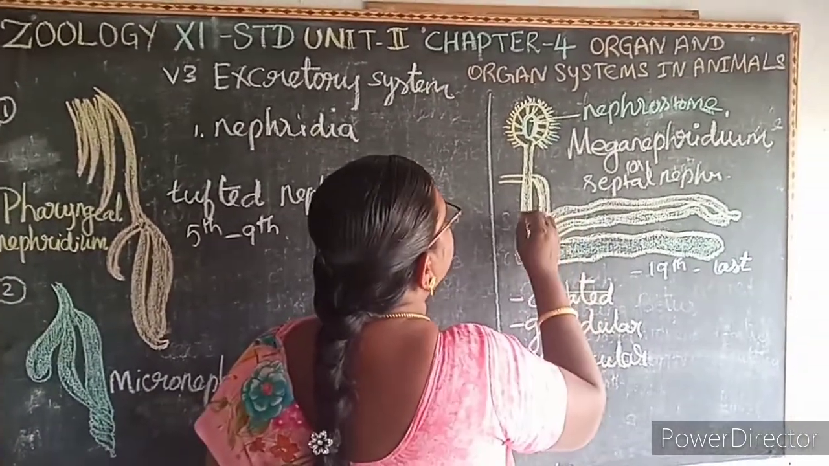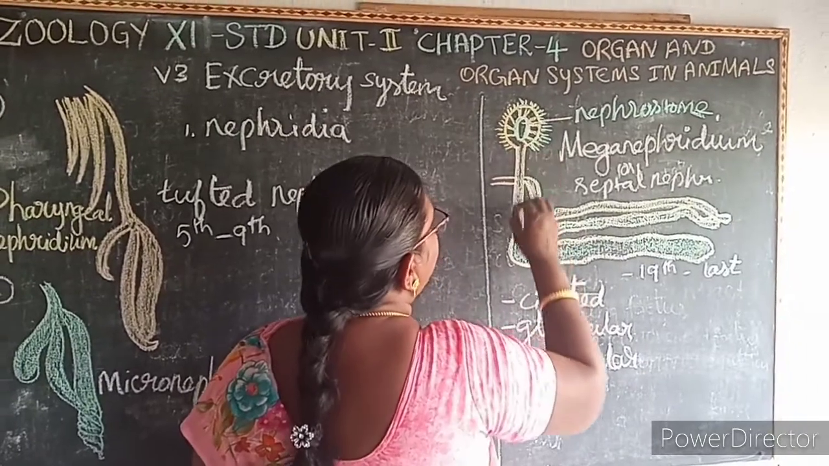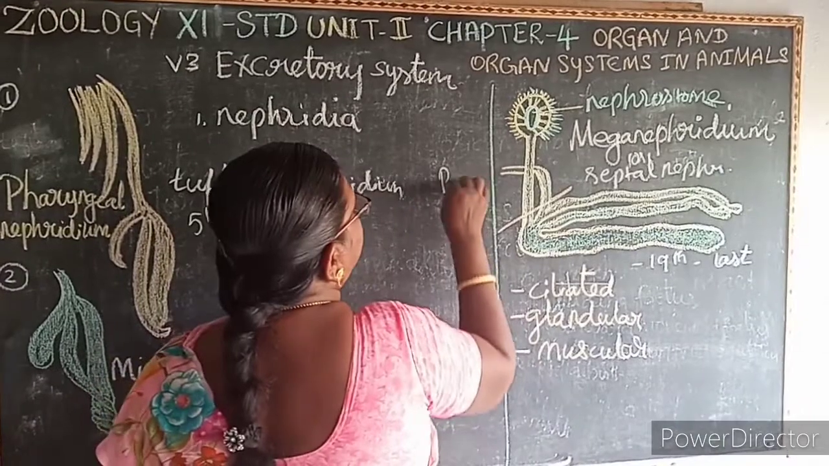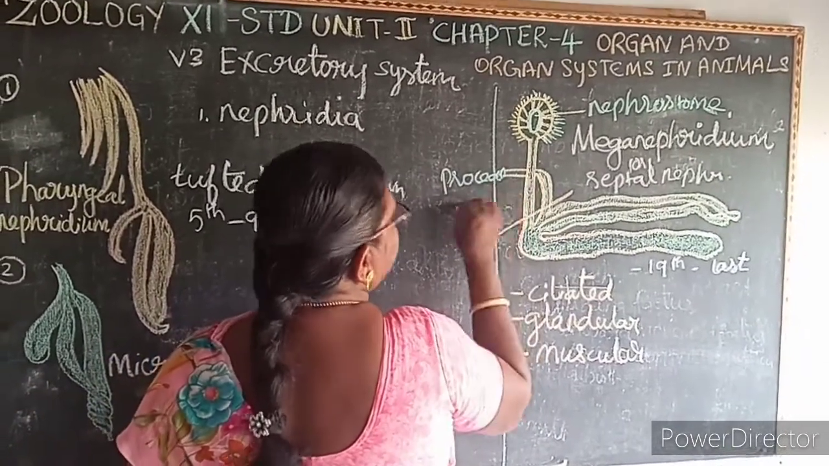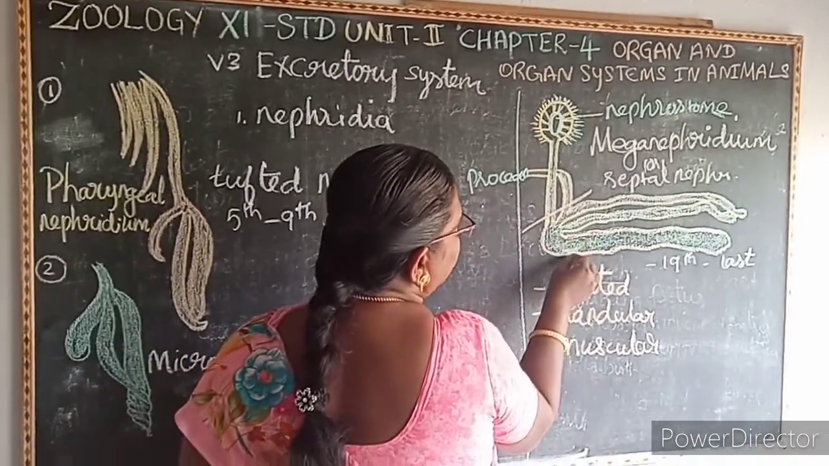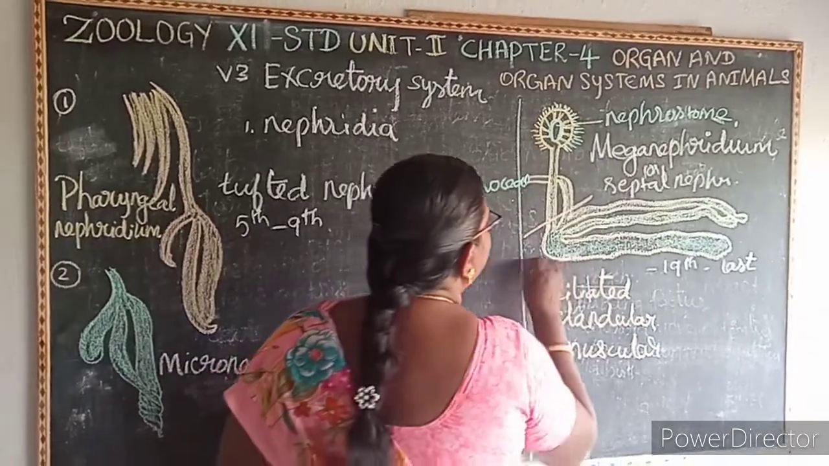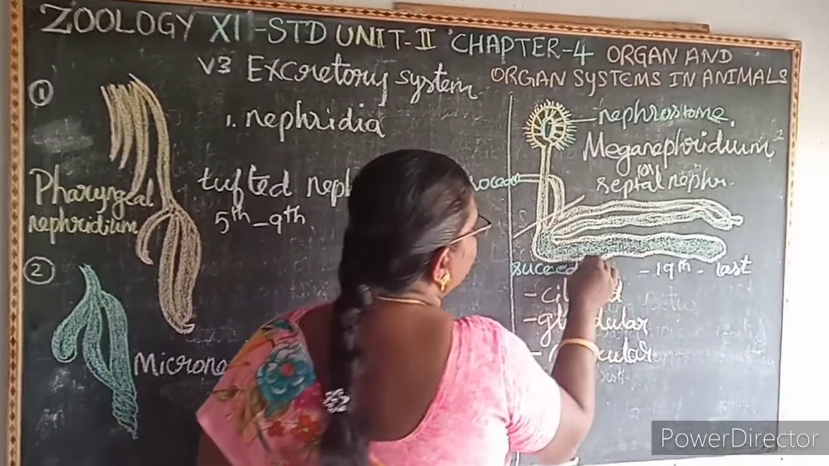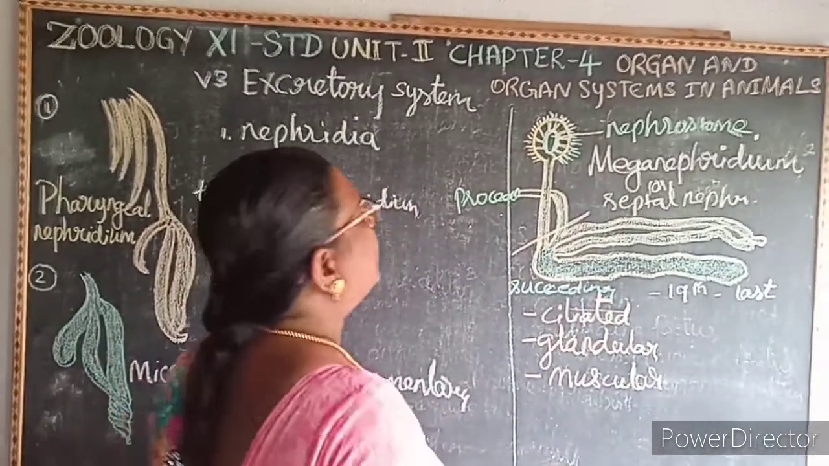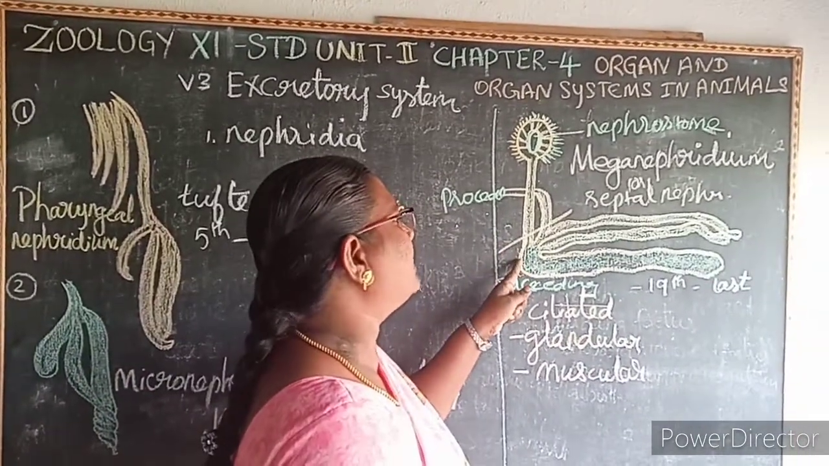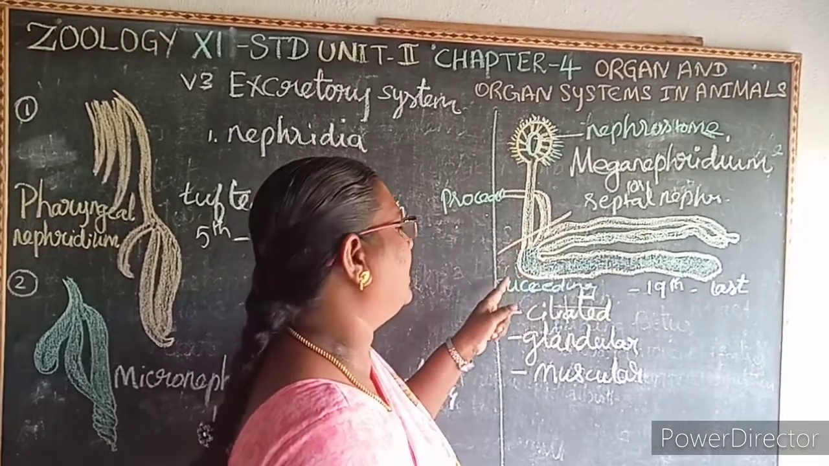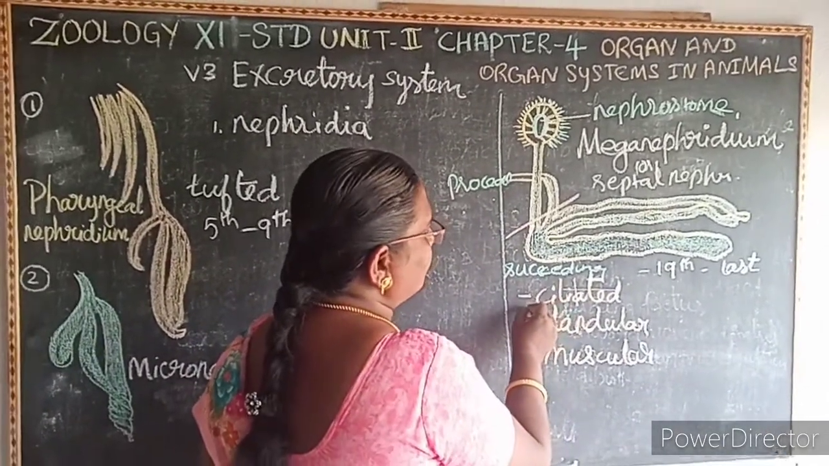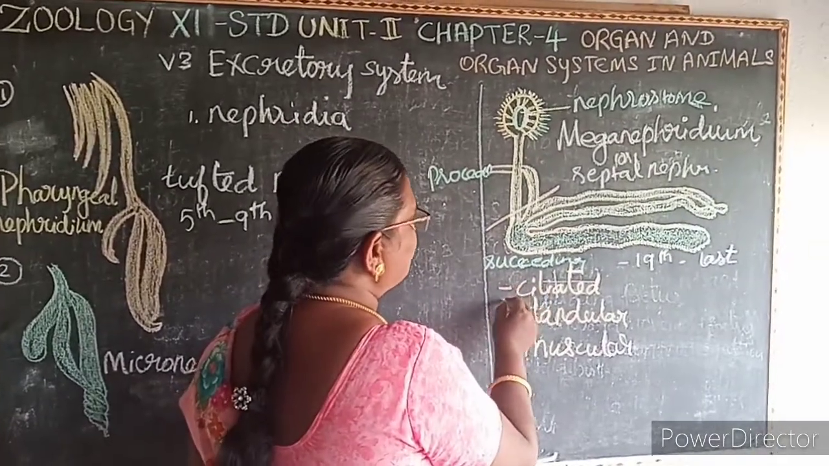So here this first region, the nephrostome, is present in the preceding segment, that is, in the first segment. The remaining regions are present on the succeeding or the following segments. Because it is present in between the segments, hence it is known as what? Septal nephridia.